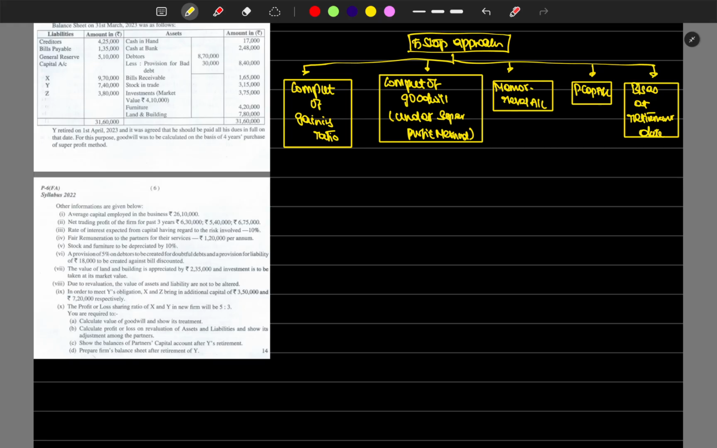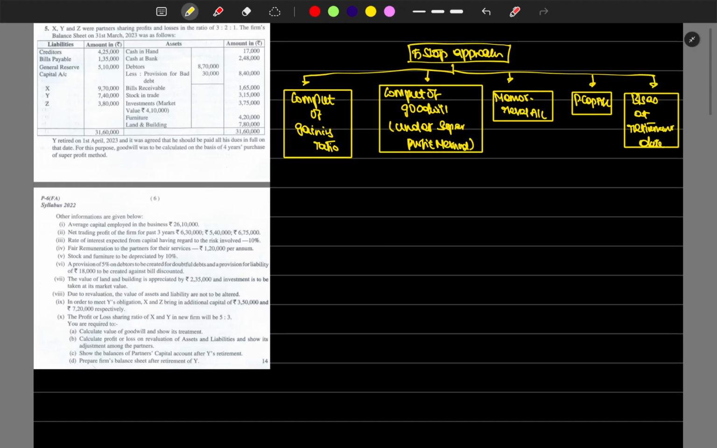This is one of the problems which has been asked in the previous year question paper, from June 2024, and this is a good problem to see when we are learning retirement. So I have taken this. Let's quickly jump into the problem.